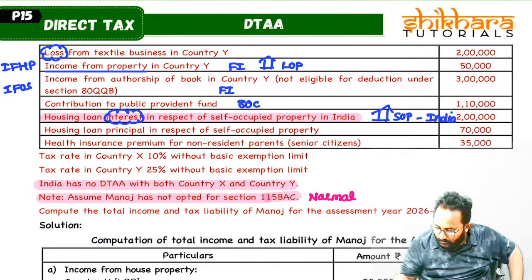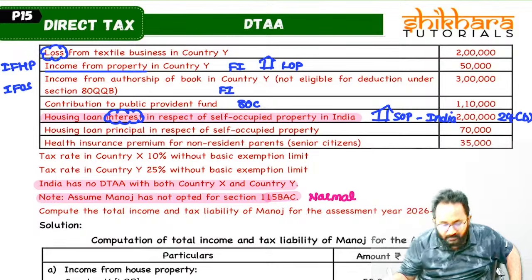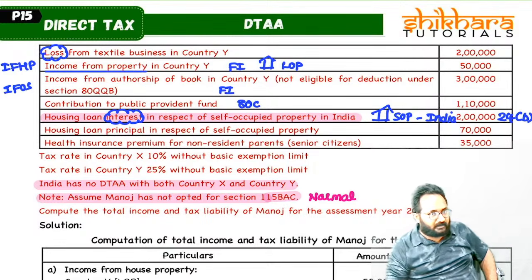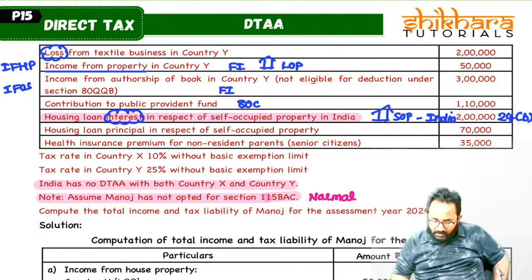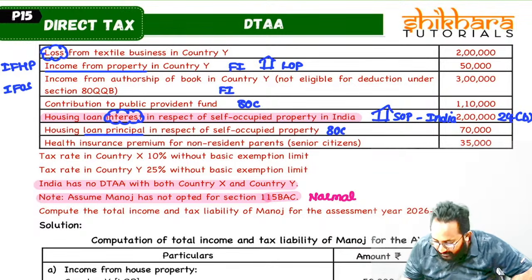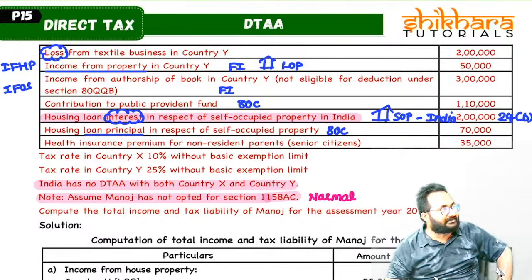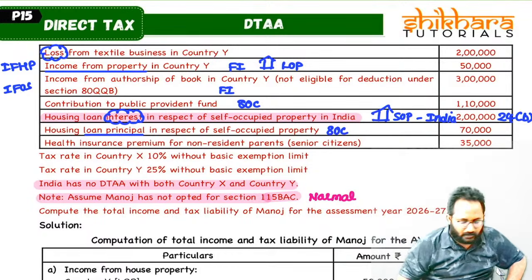Can you tell me this amount you will get as a deduction under which section? 24B. In income from house property computation, you will get interest on borrowed capital as a deduction under section 24B. Next one, loan repayment done. Principal loan repayment, housing loan repayment amount is allowed as deduction under 80C. Understood?